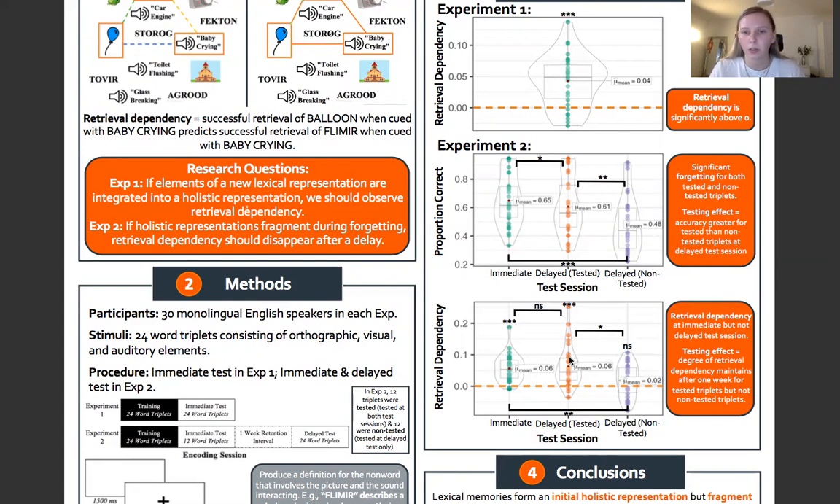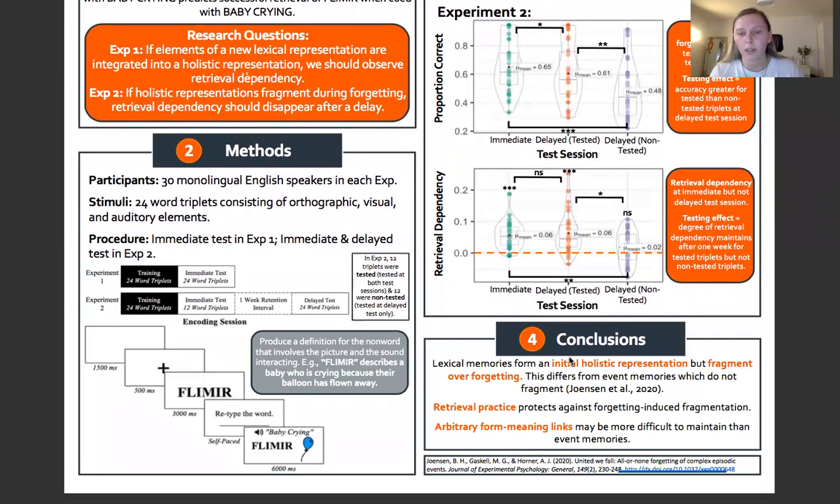So what can we conclude? Well, these findings tell us that our lexical memories seem to form initial holistic representations where the elements became bound together, but that over the course of forgetting, these lexical memories fragmented, so some elements could be retrieved in the absence of other elements. But we also show that the extra opportunity for retrieval practice at the immediate test session for tested triplets seemed to protect against this forgetting-induced fragmentation.